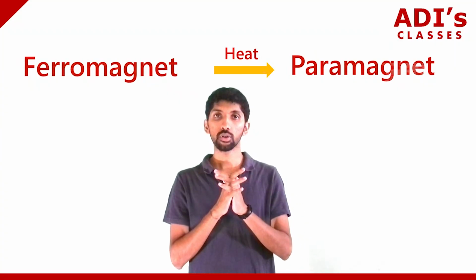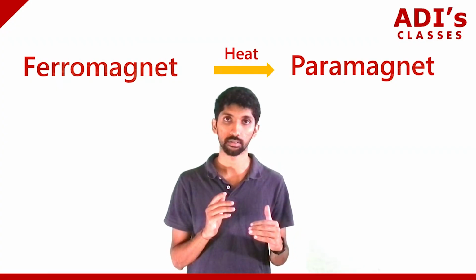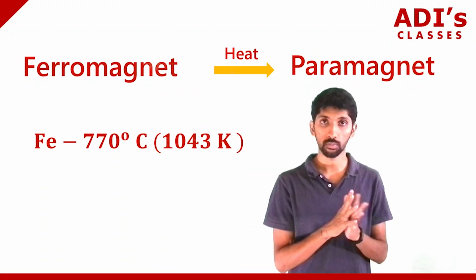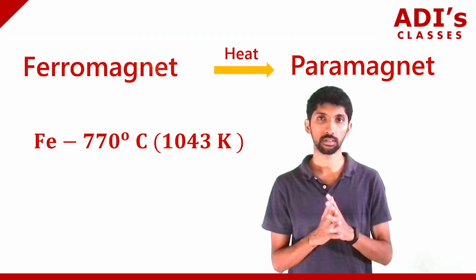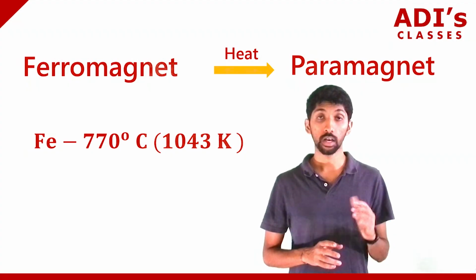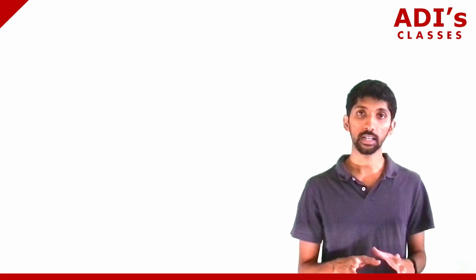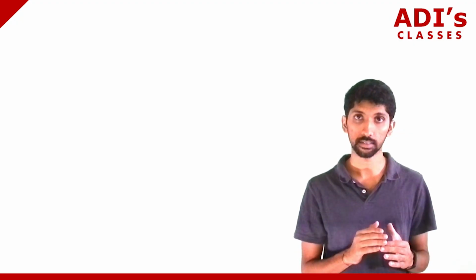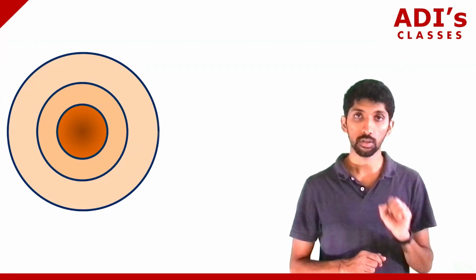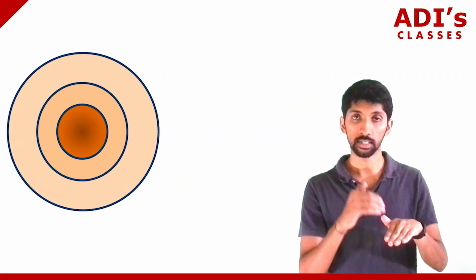Now see, every metal has a certain temperature. For iron it is somewhere close to 770 degrees Celsius, or around 1000-odd Kelvin. Different metals have different Curie temperatures. This 770 degrees Celsius that we are talking about, we can find around 20 kilometers inside the earth. If you dig 20 kilometers, the temperature is around 770 degrees Celsius. So iron loses its ferromagnetic property at 20 kilometers under the crust.